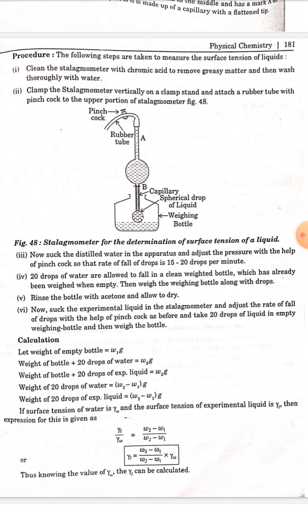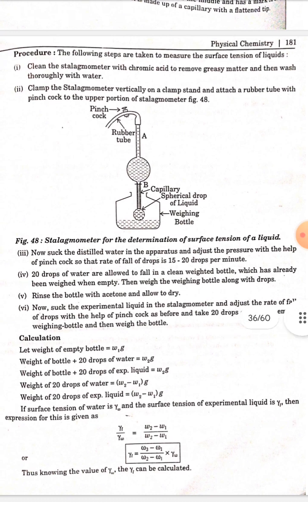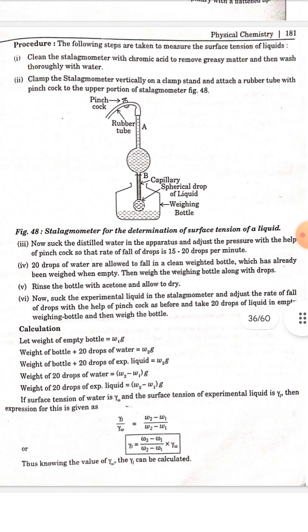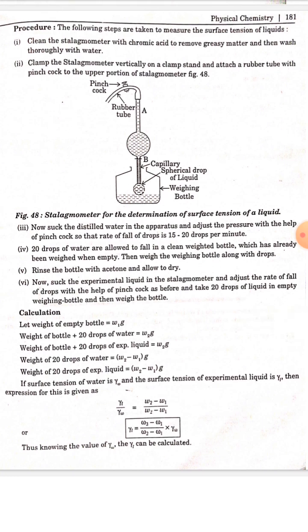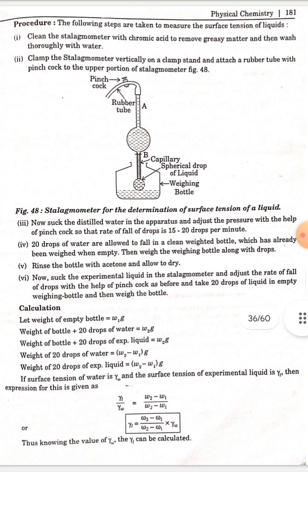Weight of 20 drops of experimental liquid is equal to W2 minus W1 g. If surface tension of water is gamma W and surface tension of experimental liquid is gamma L, then the expression for this is given as gamma L by gamma W is equal to (W3 minus W1) upon (W2 minus W1), or gamma L is equal to (W3 minus W1) upon (W2 minus W1) multiplied by gamma W. Thus, knowing the value of gamma W, gamma L can be calculated.